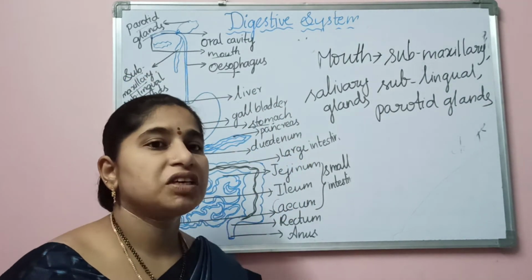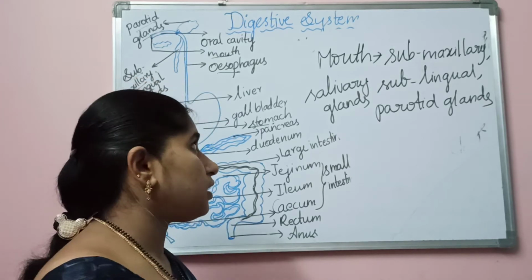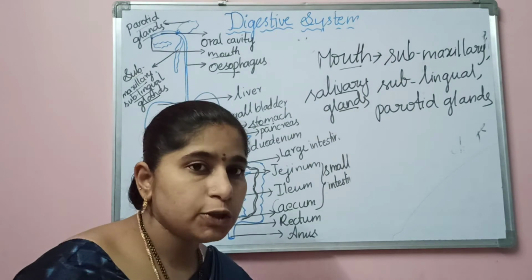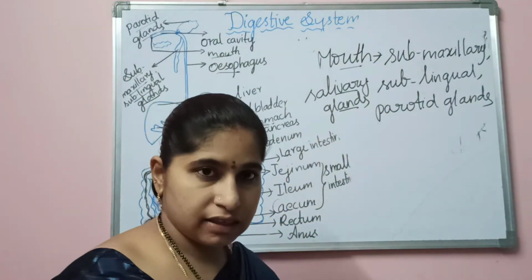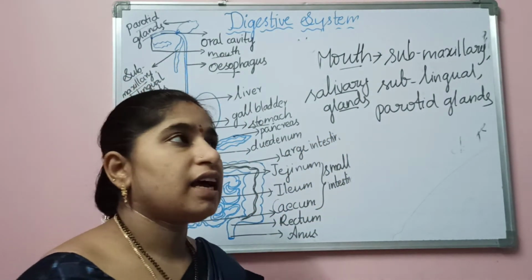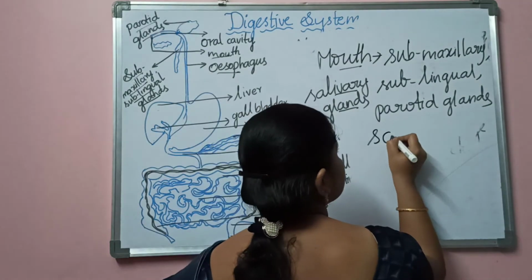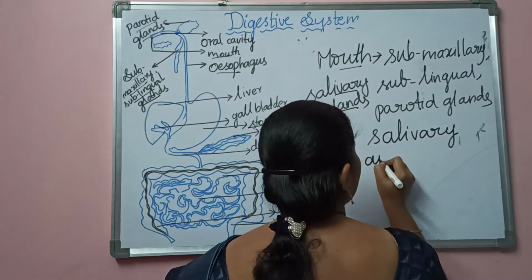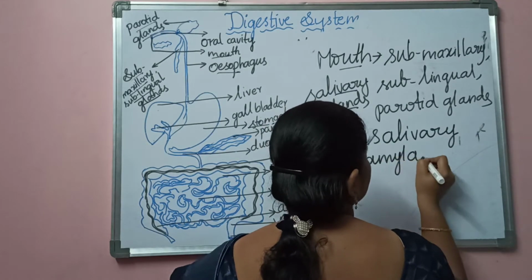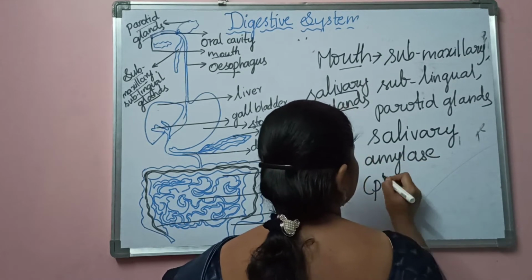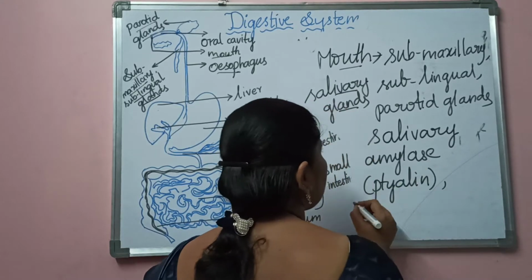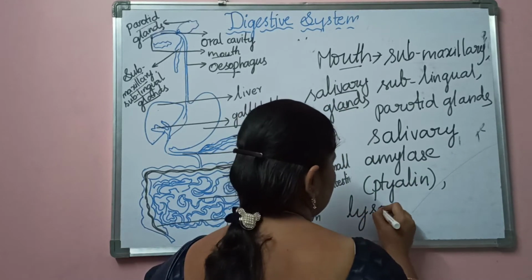Okay, so now what happens in the mouth? How does the process of digestion occur in the mouth? Let us see. The mouth has saliva, and the saliva is due to the presence of the salivary glands. The saliva has a particular enzyme called salivary amylase. The other name of salivary amylase is ptyalin, and along with this it also has lysozyme.